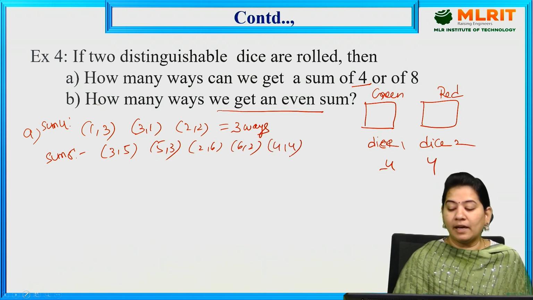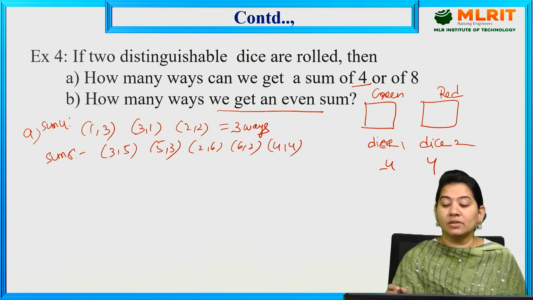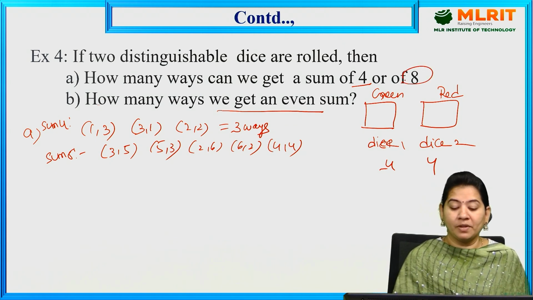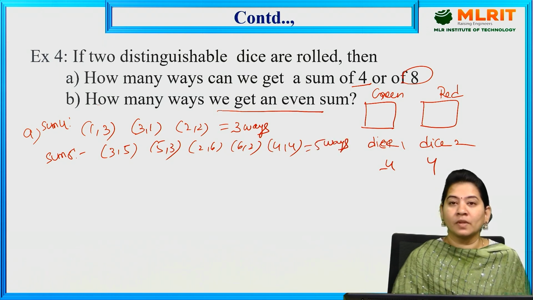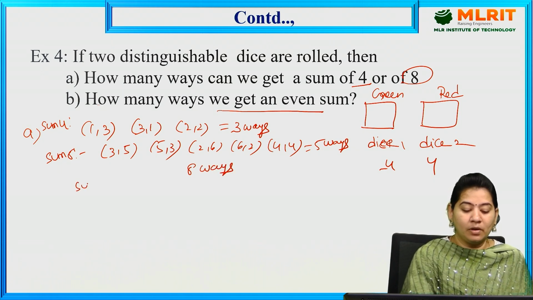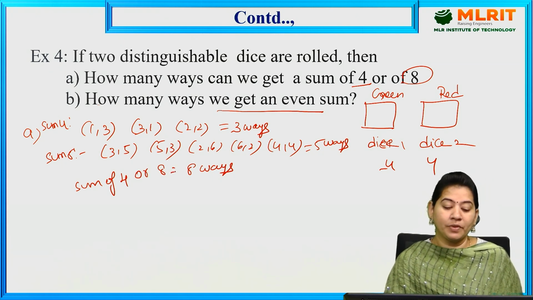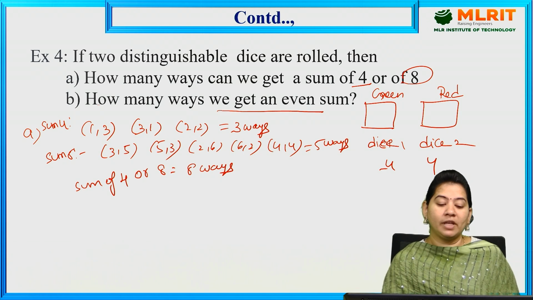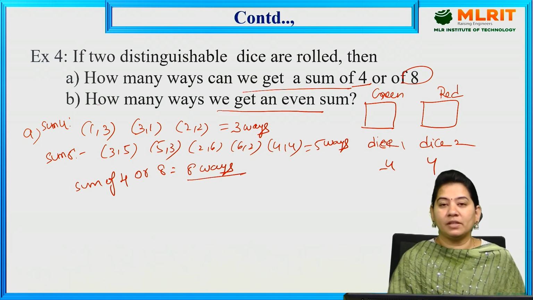After that, if you go 4 5, you will not get 8, you'll get 9. I want only a sum of 8. So how many ways do we have to get a sum of 8? 5 ways. So altogether, how many ways? 8 ways to get a sum of 4 or 8. Total 8 ways we have. So this is only the first question: how many ways can we get a sum of 4 or 8, total 8 ways.